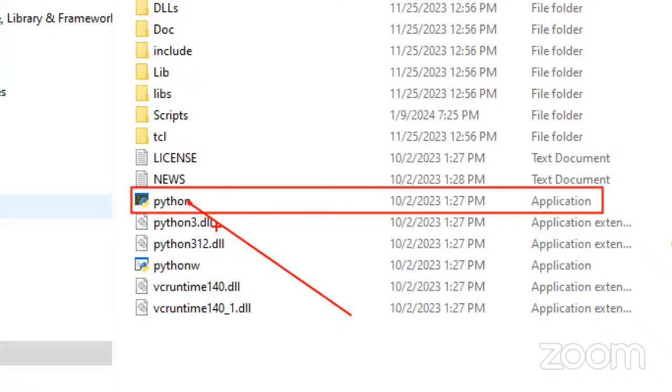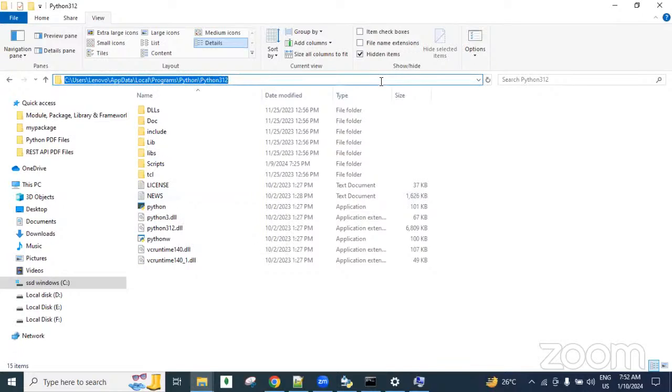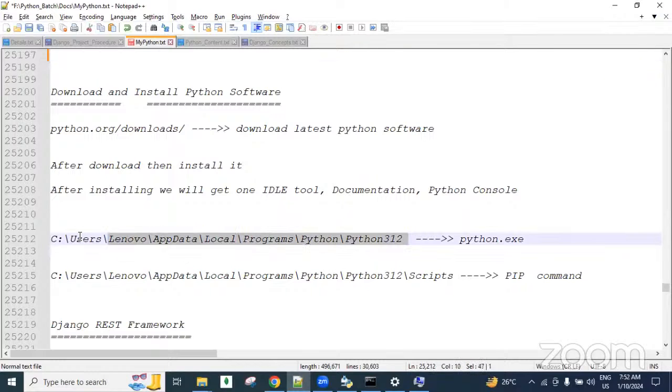The interpreter checks whether our Python file contains all the lines correctly, and if everything is fine, it is going to execute. That's why this Python interpreter, python.exe, is available in this folder. So this one we are copying and pasting here. So python.exe is there, guys.